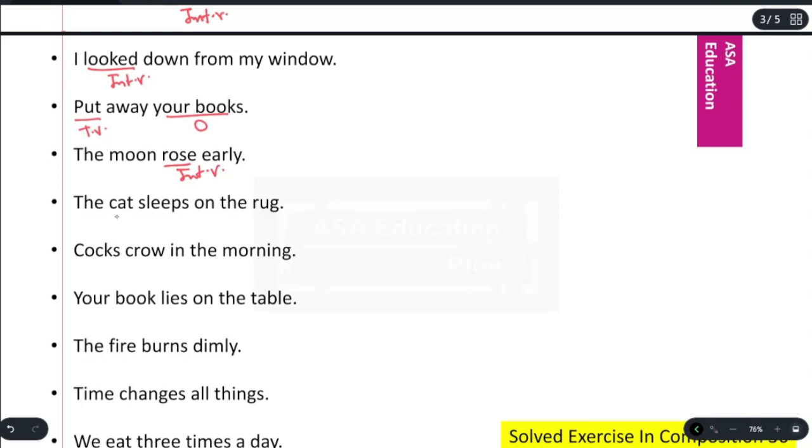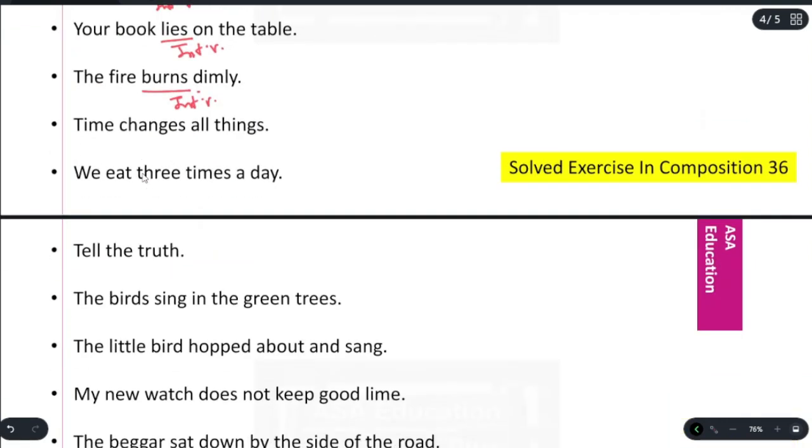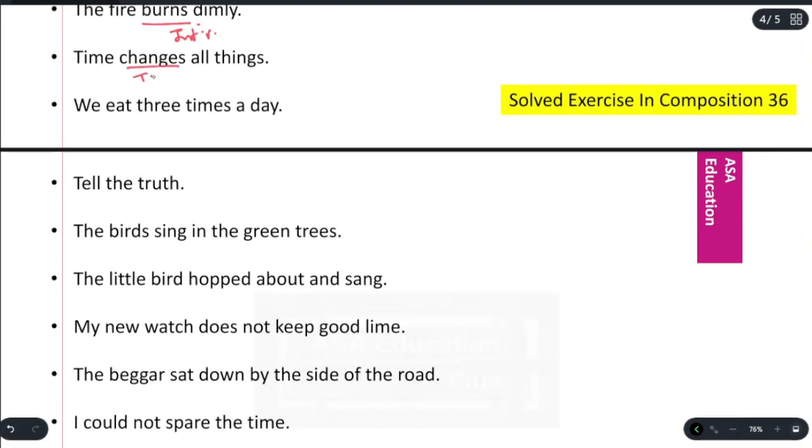The cat sleeps on the rug. Sleeps. Intransitive. The cock crows in the morning. Crows. Intransitive. Your book lies on the table. Lies. Intransitive. The fire burns dimly. Burns. Intransitive. Time changes all things. Changes. Transitive. All things. Object.